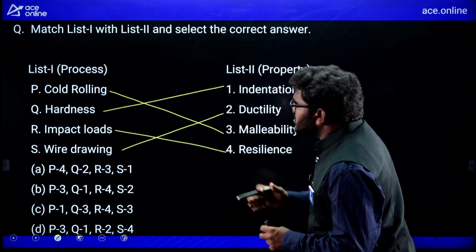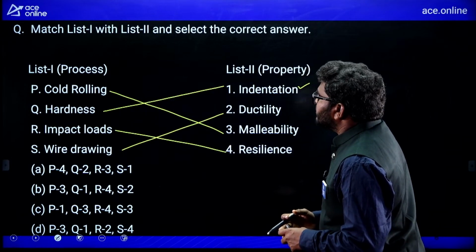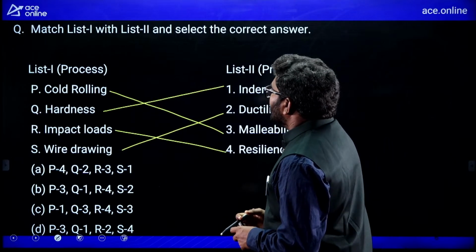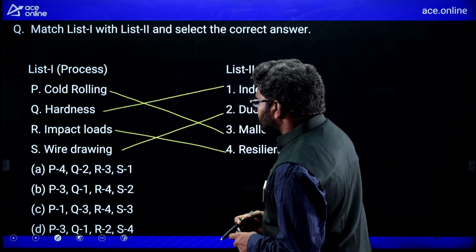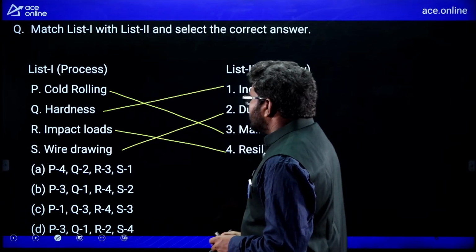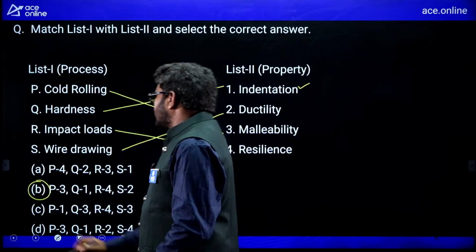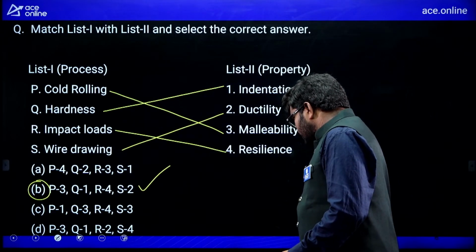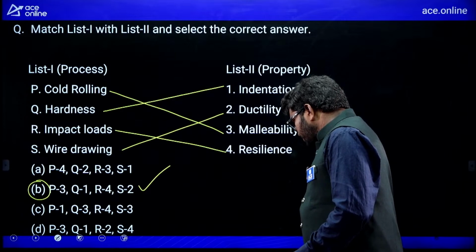Now, we will check the options here. P equal to 3, Q equal to 1, R equal to 4, S equal to 2. So B is the correct option for this question. It is a very, very simple question.